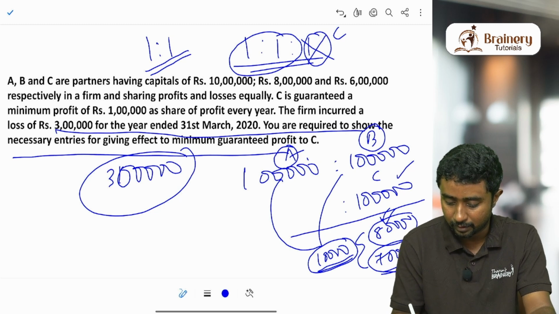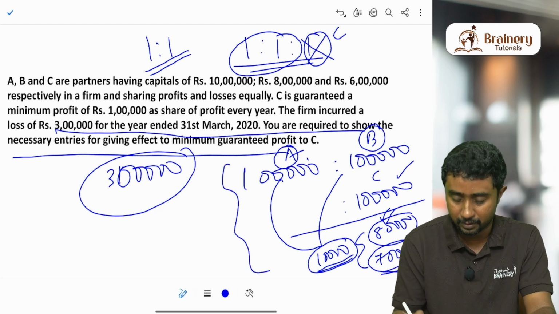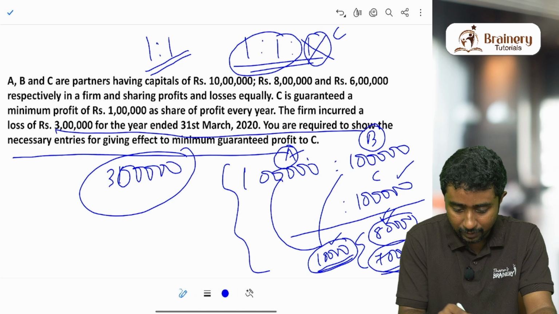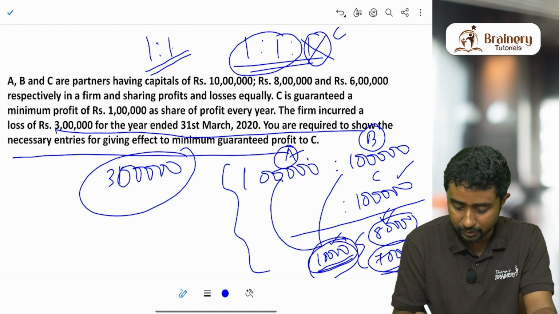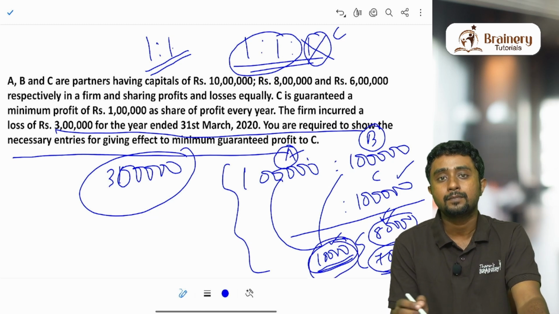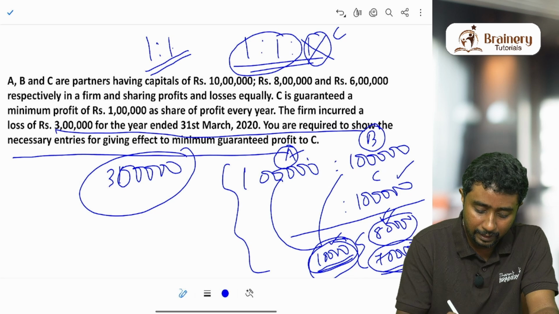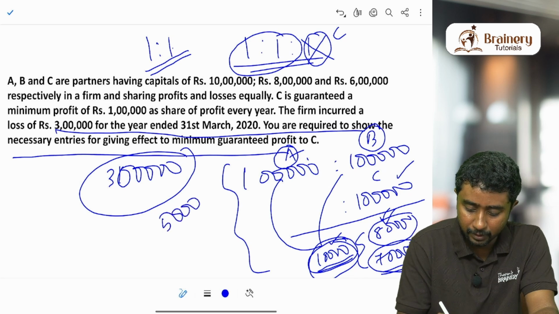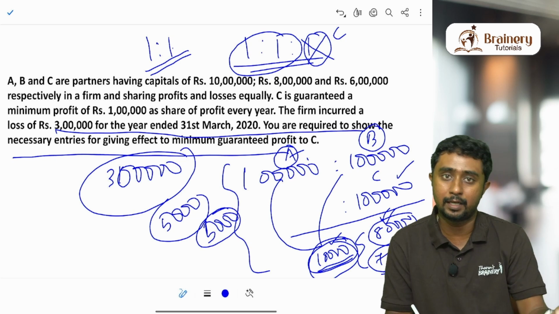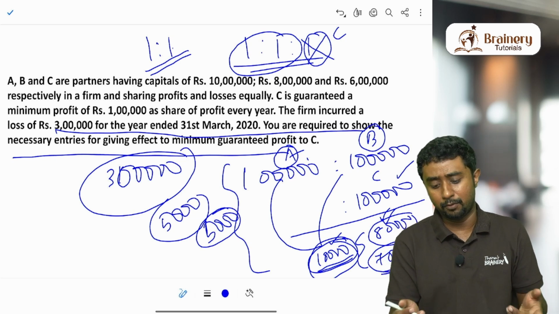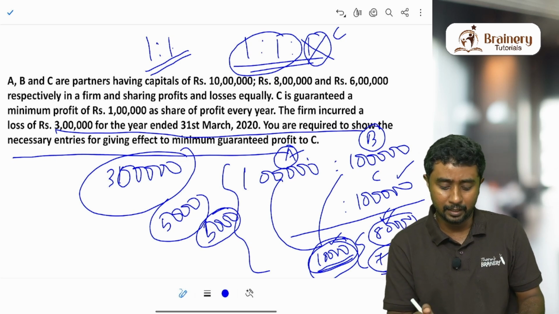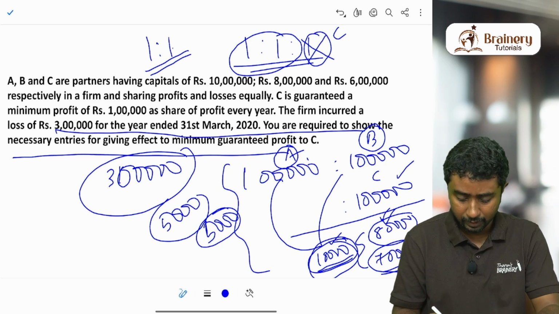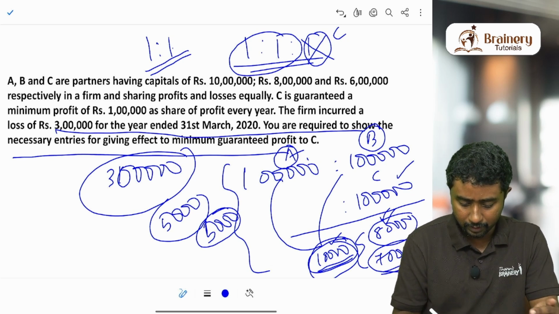So this is the ratio in which they have to share the deficiency. Suppose this is the answer, I mean this example which we are discussing. In 1:1 ratio, they have to share this 10,000. 10,000 will be divided as A will give 5,000 and B also should give 5,000. From where will they give? From the profit that they are getting only they will be giving it. But while passing the entry, we don't have to think like that. We will just pass an entry in this manner which follows.